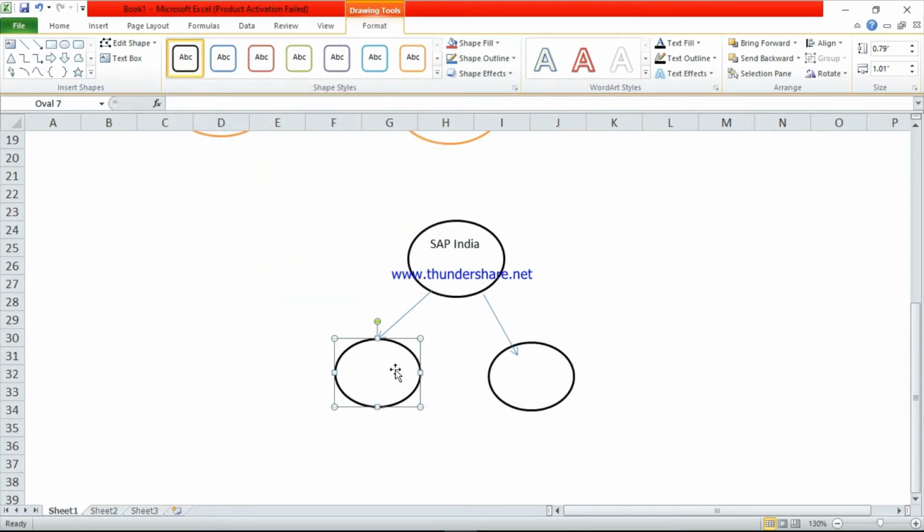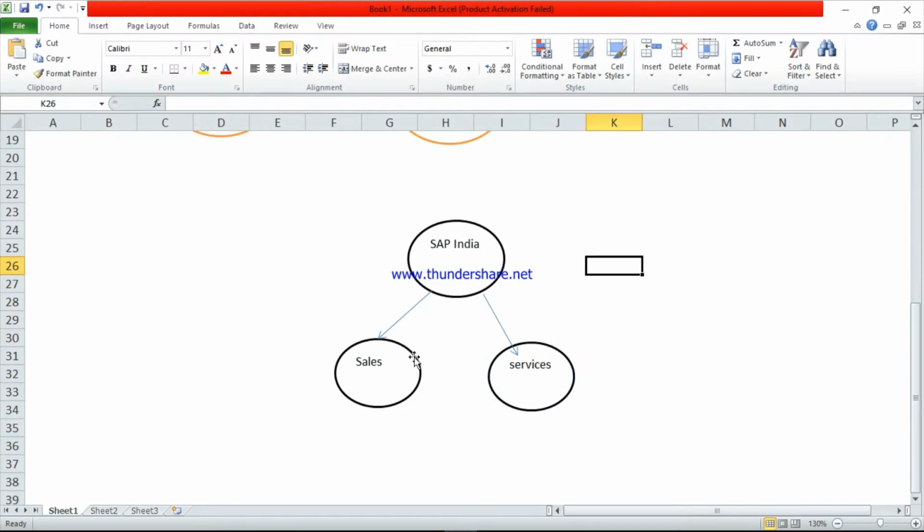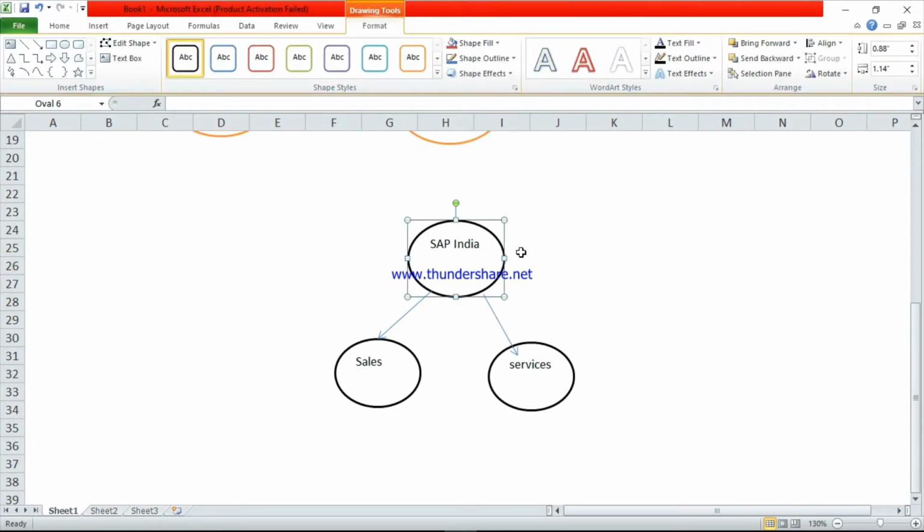SAP India will provide the SAP software to all companies. They will do the sales and they will give the services also. If any company wants to implement SAP, first they have to purchase the SAP software from SAP India. SAP India is the company that sells the SAP software, and they will give the services also.